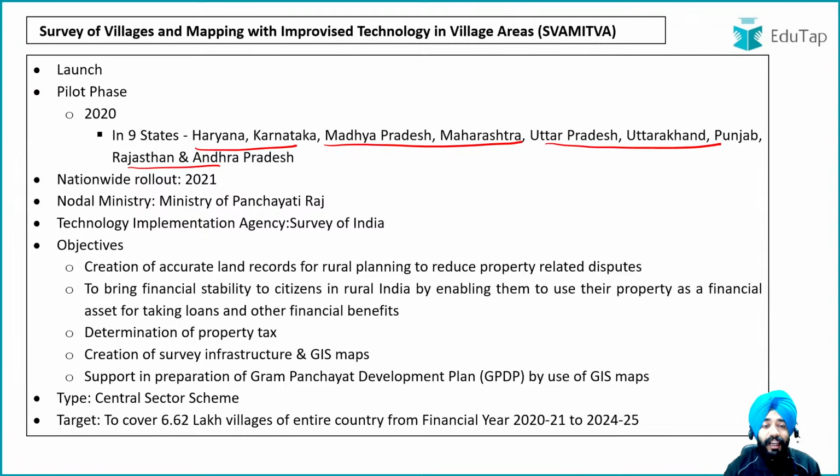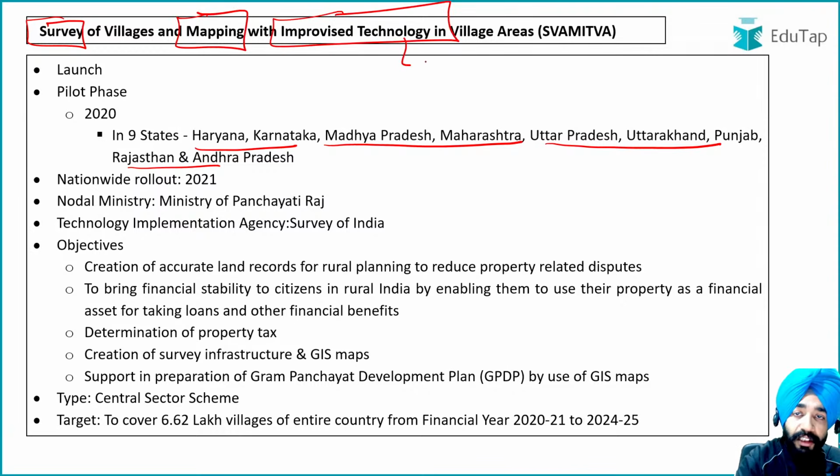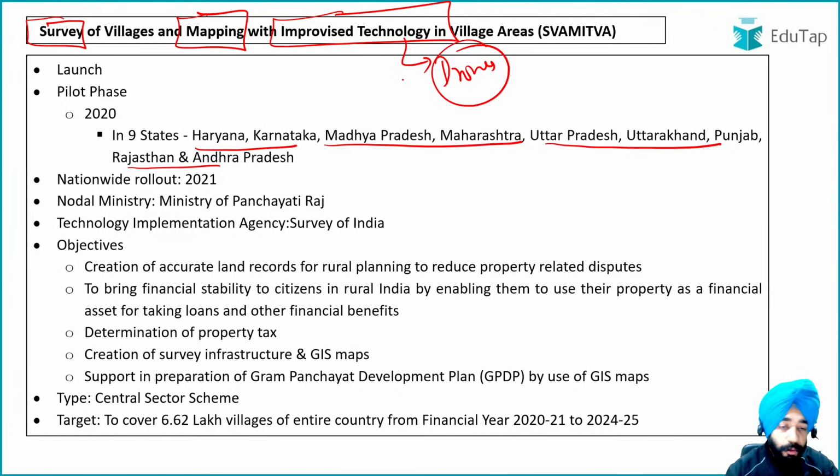Always try to ask yourself a question: if the name is Survey of Village and Mapping, what are they going to do? Decoding the scheme, a survey is going to be done, under which they are going to map. And what they are going to do is use an improvised technology, which will be like drones. This is what they are going to do here.